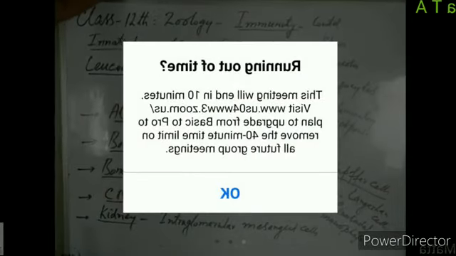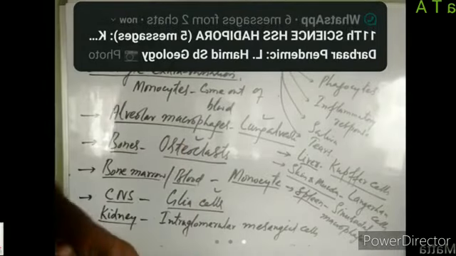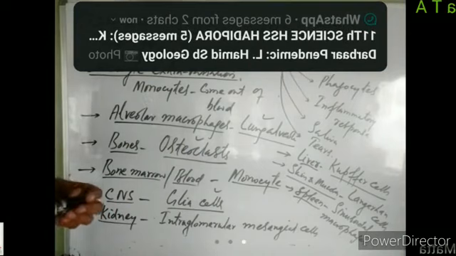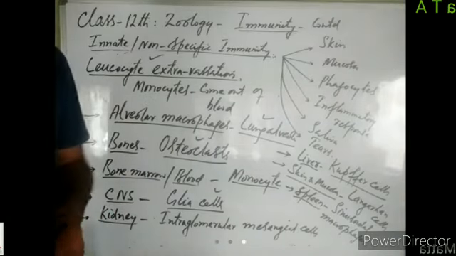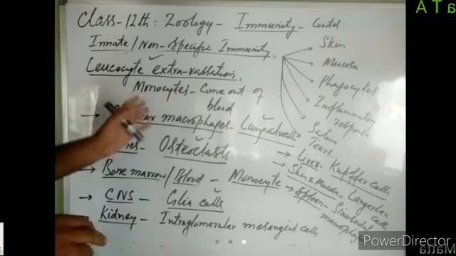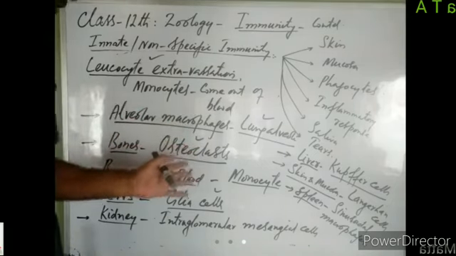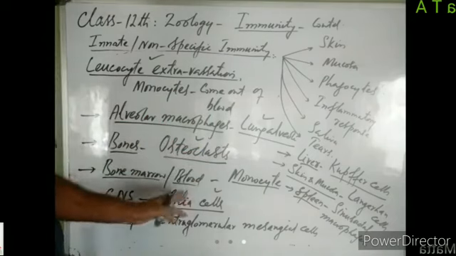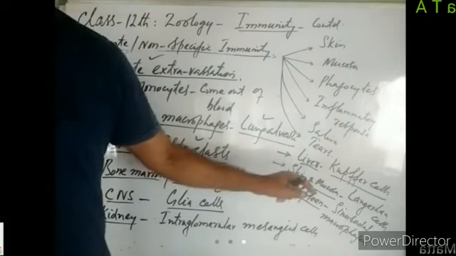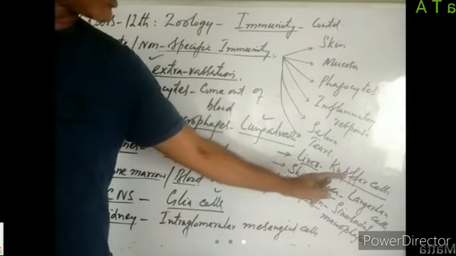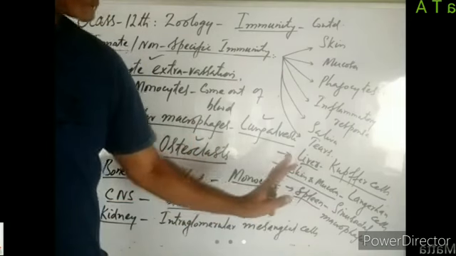So on the basis of the site where these monocytes reside after escaping from blood circulation, we name them differently. So we call them alveolar macrophages, osteoclasts, glia cells, intraglomerular mesangial cells, Kupffer cells, Langerhans cells, and sinusoidal macrophages, right?